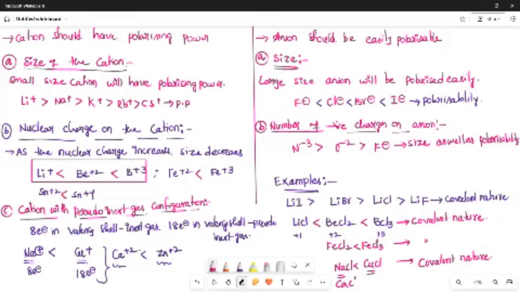And finally, calcium chloride versus ZnCl2. Same story. ZnCl2 is greater than CaCl2 in covalent nature. So Fajans rules are used to determine the covalent character in an ionic bond: size of the cation, size of the anion, number of positive charges, number of negative charges, and cation with pseudo-inert gas configuration. Enough, right? Second question from chemical bonding, which is regularly encountered.